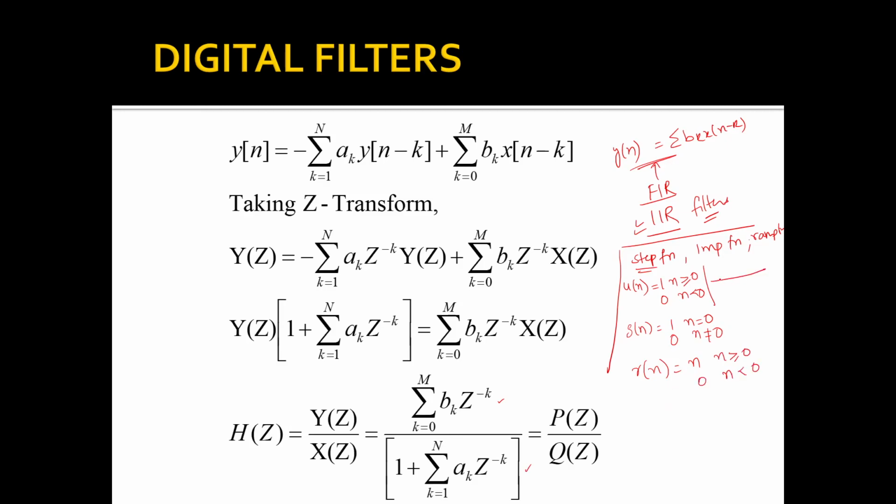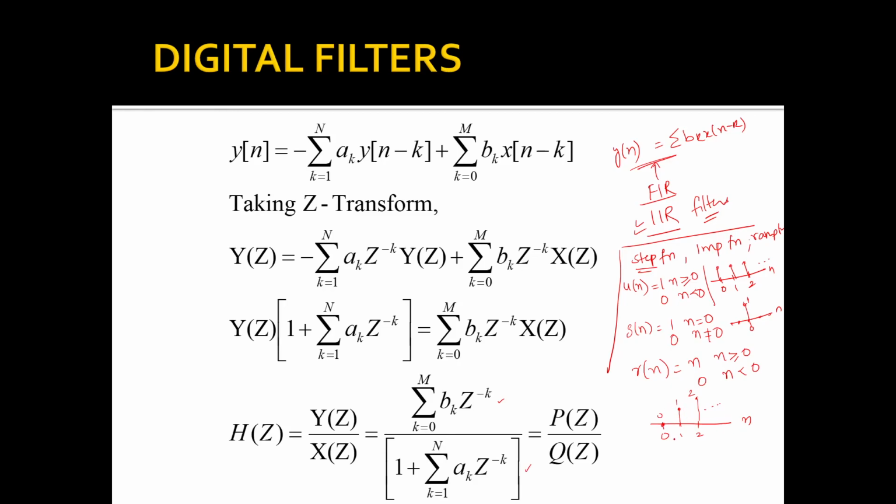For the step function, at every value of n you have samples whose amplitude is equal to 1, and if it is the impulse function, only at n equal to 0 you have a sample whose amplitude is 1. For all other values of n, the samples are 0. Whereas if it is a ramp function, at n equal to 0 the sample is 0, at n equal to 1 the sample is 1, at n equal to 2 the sample is 2.